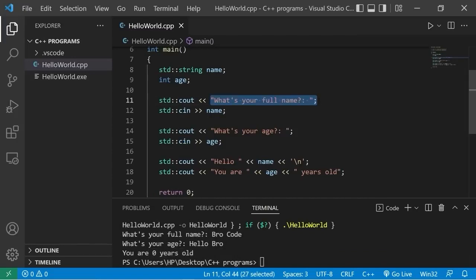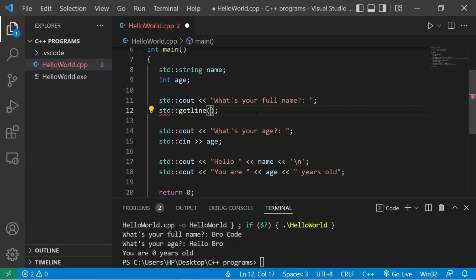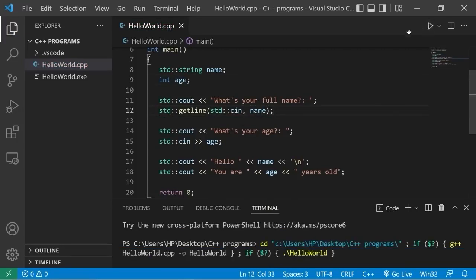If we need to read a string that could contain spaces, there's a function that we can use to help us with that. That is the getLine function. Standard getLine, add a set of parentheses. Within the parentheses, we will type standard cin, then comma, our variable name. Now we should be able to type in a string, including any spaces.